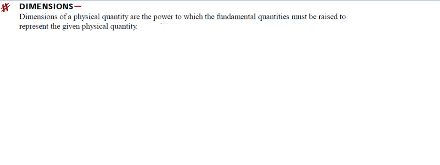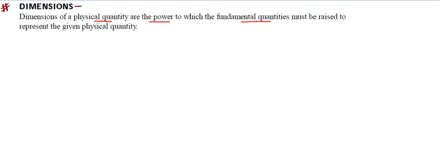So here's a definition of dimensions. Let me read it for you and explain what that means. Dimensions of a physical quantity are the powers to which the fundamental quantities must be raised in order to represent those physical quantity. So it says whenever we want to represent a physical quantity in terms of fundamental quantities, then these fundamental quantities have to have powers on them. Whatever the powers they are going to have, the power will be known as dimensions of that physical quantity.